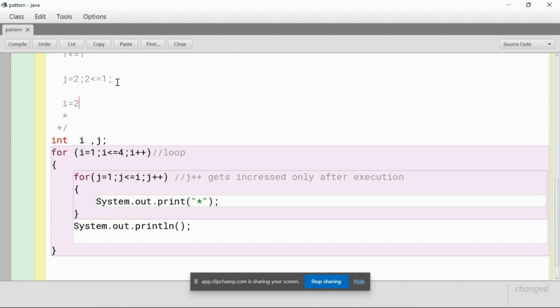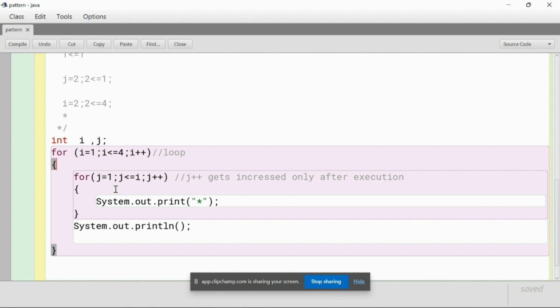I will become 2. If i is going to become 2, it will check if 2 is less than or equal to 4. It is going to check this part. This is true: 2 is less than or equal to 4. Nobody says it is false. So it is going to go to the next statement.